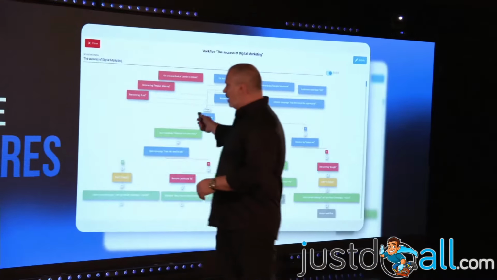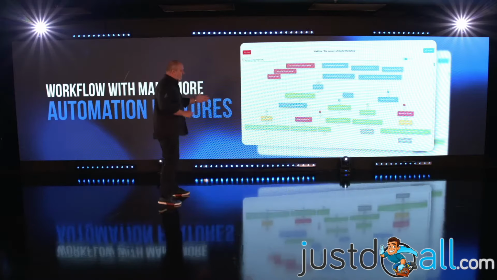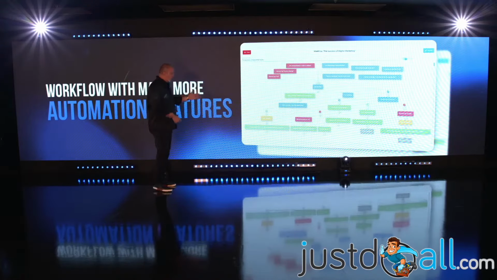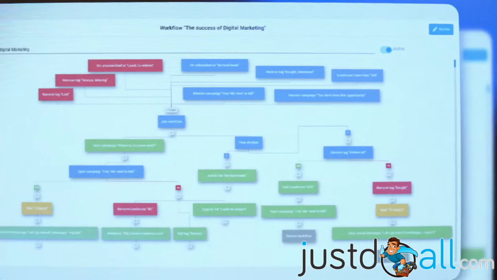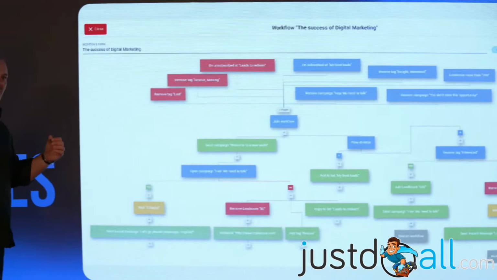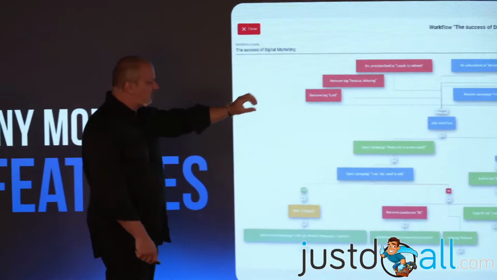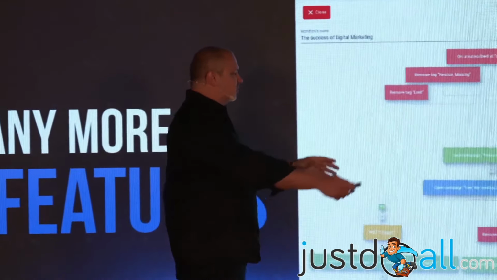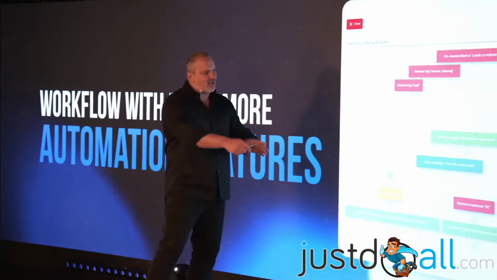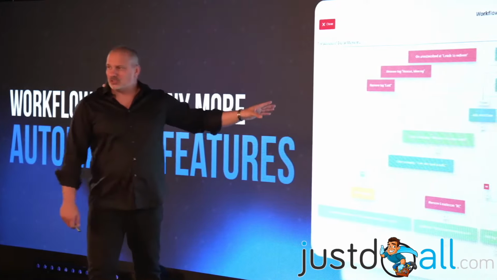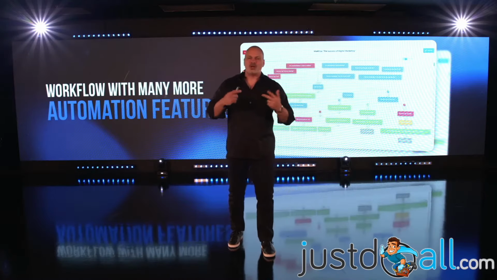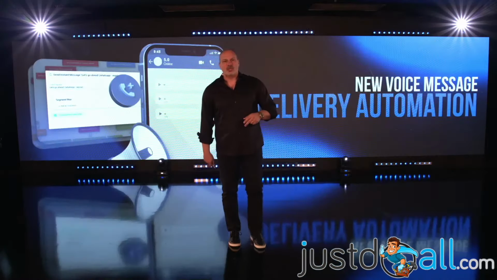And then you have the new automation system on Mailing Boss, which is beautiful, which is super cool. Now, you have way more triggers, you have way more features, you have way more ways to do your automation here. You have the timer, you have everything, you have automation for positive action, negative action, and everything here. Super easy to use, already tested, it's great, you guys go for it. And with the automation, you can start an automation when people join your list. You can start the automation when you give a tag. You can start the automation when people click on a link. So you have a lot of different triggers to start the automation on Mailing Boss.